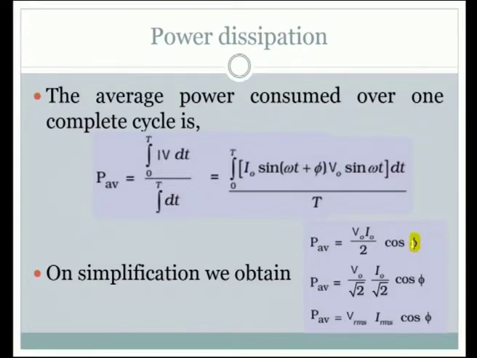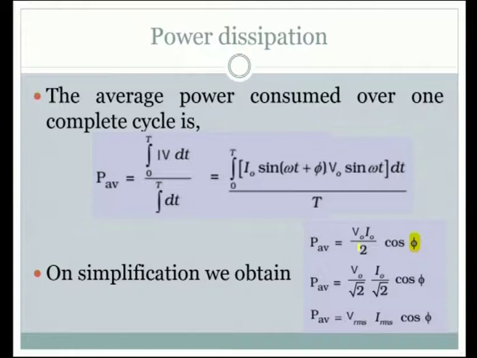What is this phi? It is the phase difference that we have introduced that might be between the voltage and current. Here we have taken as if the current is leading the voltage, and we can further go ahead. This divided by 2 is distributed here as root 2 and root 2 for the voltage and current.